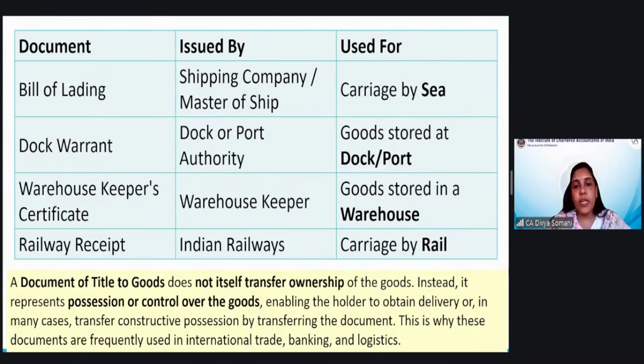The other person can show it at the dock, that this is the bill of lading which I have. I am actually the controller of the goods now. So whatever goods you have brought in, these should come into my control. That is what Mr. X will say, and that is the ultimate motive with which this document of title is created. He's not the owner of the goods, but with this document he will get the delivery of the goods. So that is what is mentioned here, that it is not always that this transfers the ownership, but it will transfer the possession. Whosoever has this document will get the goods.